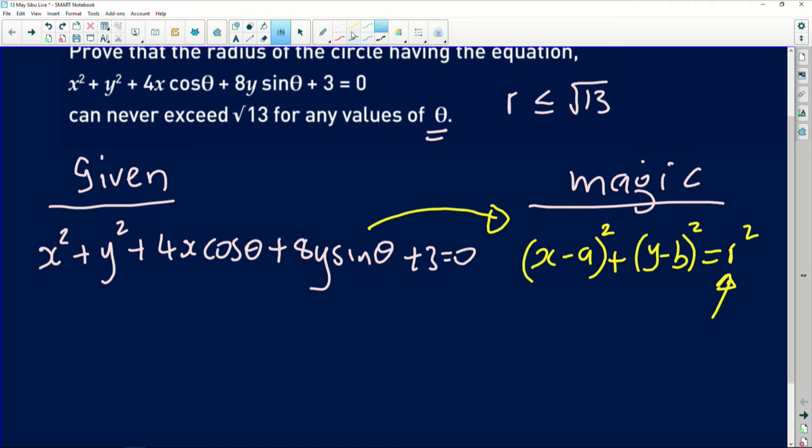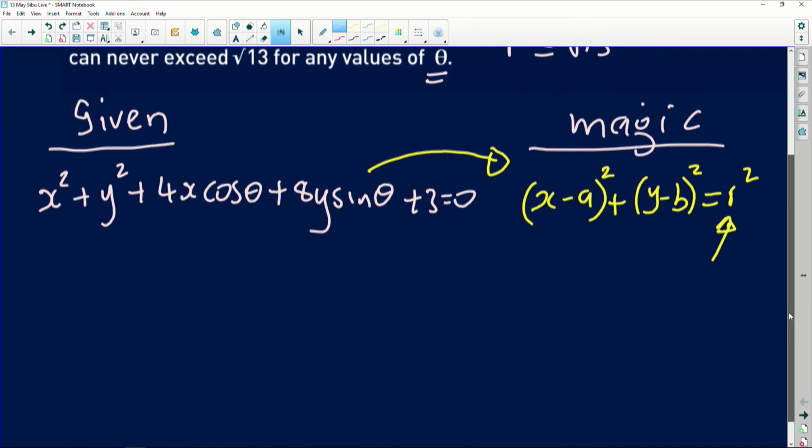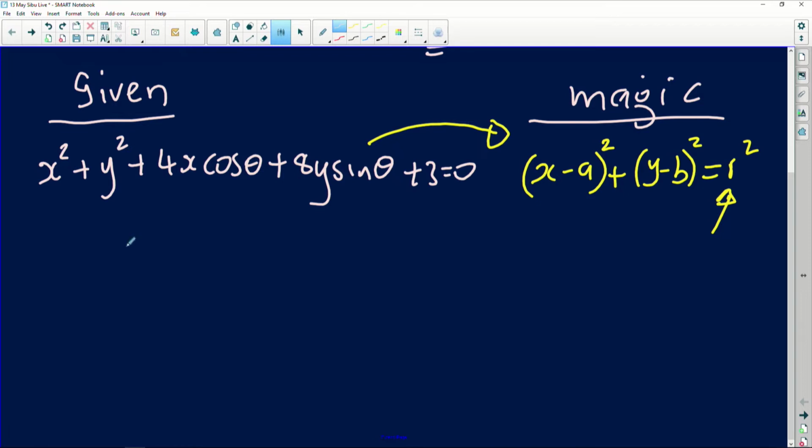Now, for me to do this, I need to apply a very nice concept which is called completing the square, which a lot of people don't really like. So what do you do when you're completing the square?